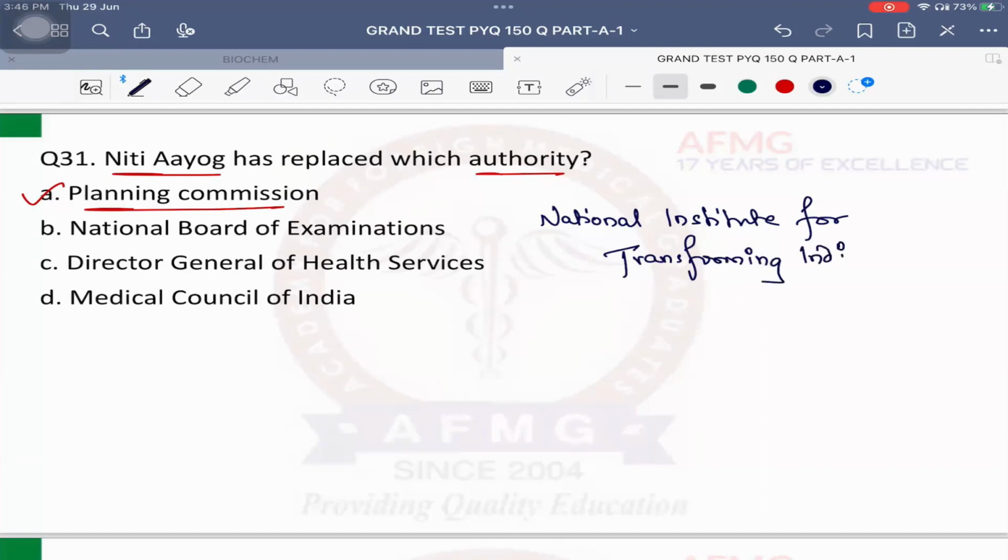So please remember, what work did the Planning Commission do? The same work Niti Aayog also does. It is a think tank of India. We have some brilliant minds sitting in the Niti Aayog, usually on the highest pedestals of the Indian system. Usually the bureaucrats are there. Usually Amitabh Kant is the head, I feel so right now. So definitely, National Institute for Transforming India, they make the plans. What the government has to do, how to do it, how to launch any scheme, any program, they usually make an outline, a framework for it. Therefore they are called the think tank of India. So the Planning Commission was there earlier, just the name has been changed, that is National Institute for Transforming India, that is Niti Aayog. No issues with this, anybody?